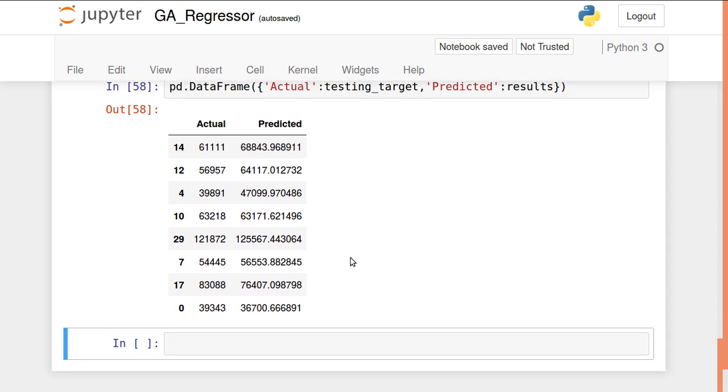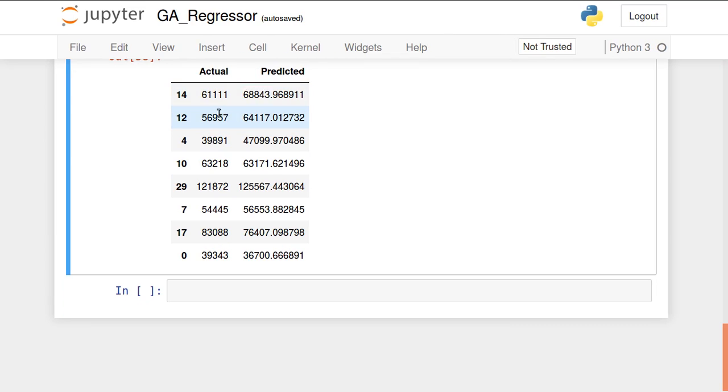So these are the actual values of salary, and these are the predicted, by using the linear SVR algorithm, which the genetic algorithm has found the most suited algorithm for this. Now one thing that we need to make sure is that not every time will the genetic algorithm show you the same algorithm. If you change the generation, if you change the number of steps there, your output of the genetic algorithm may change. It may change, but it will get more scope to apply more optimized parameters over there. But it is time consuming. It will take some time to identify the most optimized machine learning algorithm as well as its parameters.